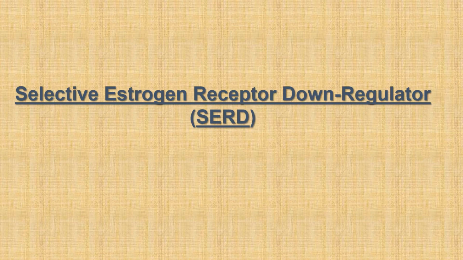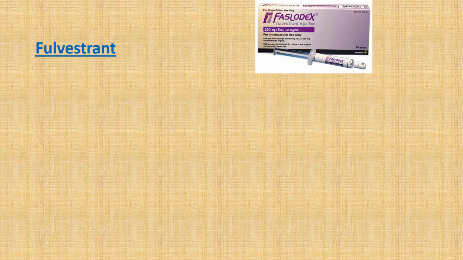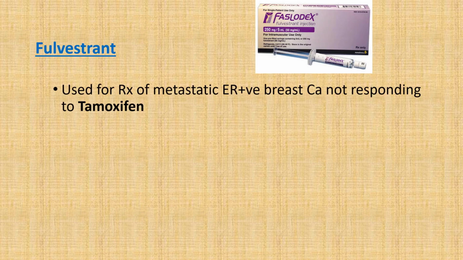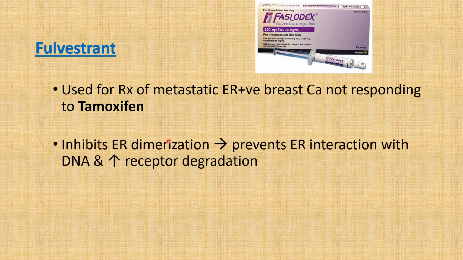Selective estrogen receptor downregulator. The one and only drug is fulvestrant. It is used for treatment of metastatic estrogen receptor positive breast cancer not responding to tamoxifen. Fulvestrant inhibits estrogen receptor dimerization and prevents estrogen receptor interaction with DNA and increases receptor degradation. It is given in the dose of 250 mg intramuscularly monthly.